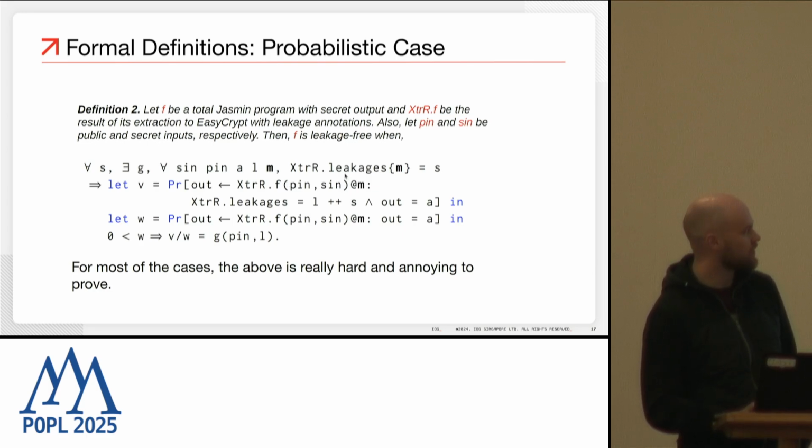The only place where it plays a role is that we're saying that the leakages on both sides are the same. It can start from arbitrary leakages, and that helps with compositionality. So we start from any state with any leakages, and then we only prove something about the extension of this accumulator of leakages.